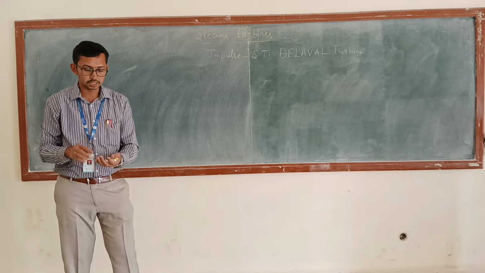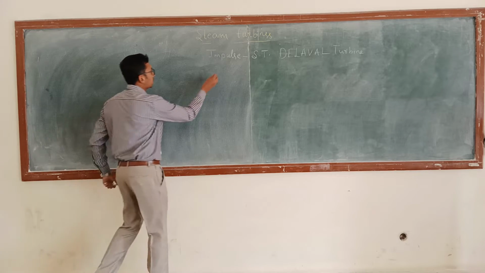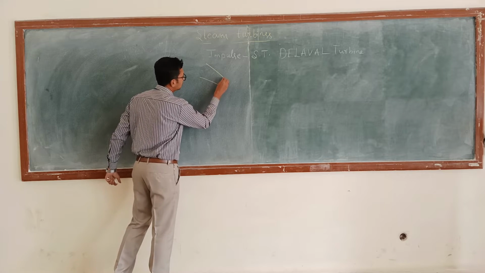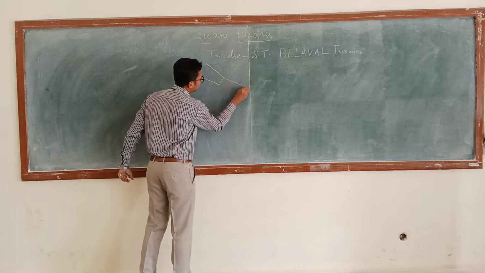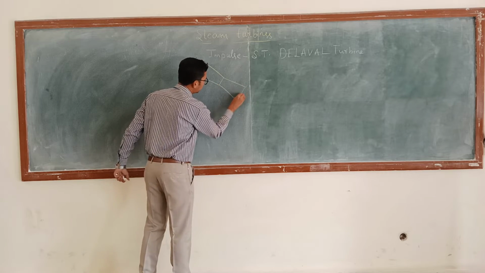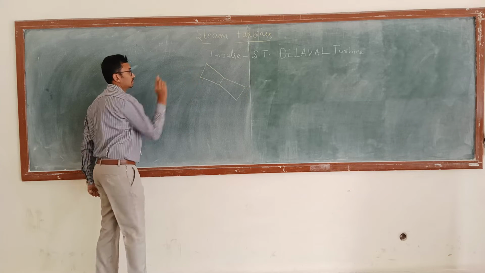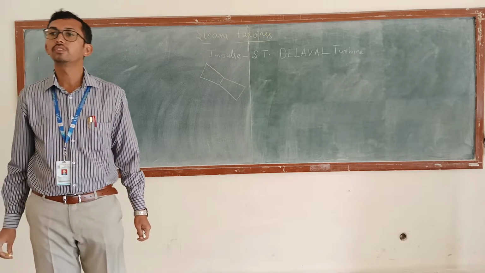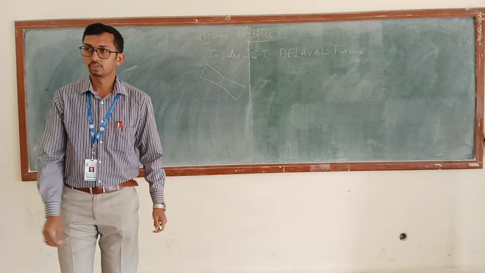This impulse steam turbine consists of mainly three parts. The first part is the nozzle. This is a convergent and divergent type of nozzle.